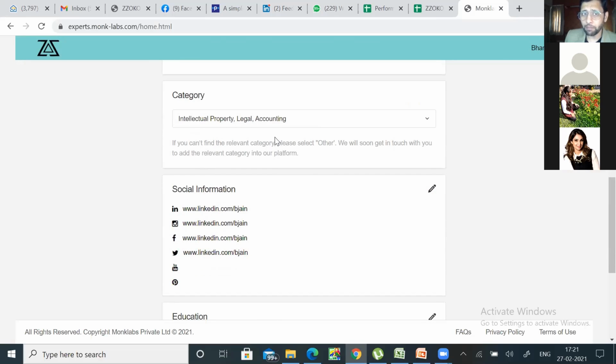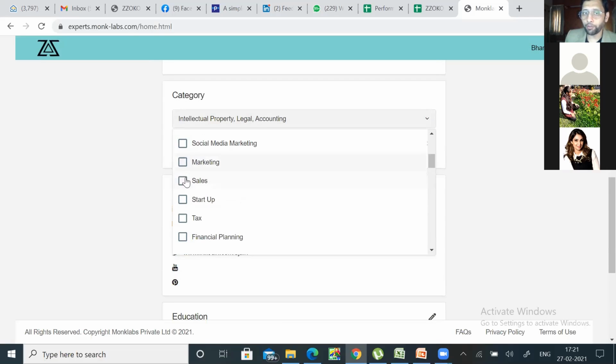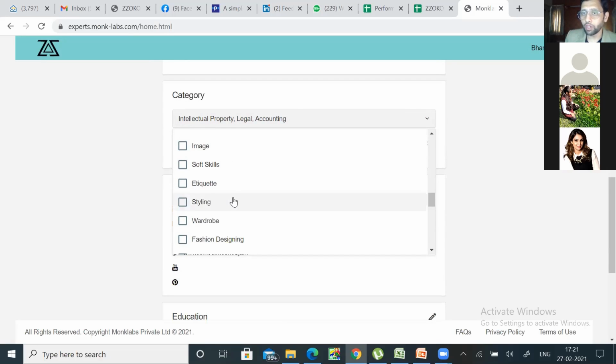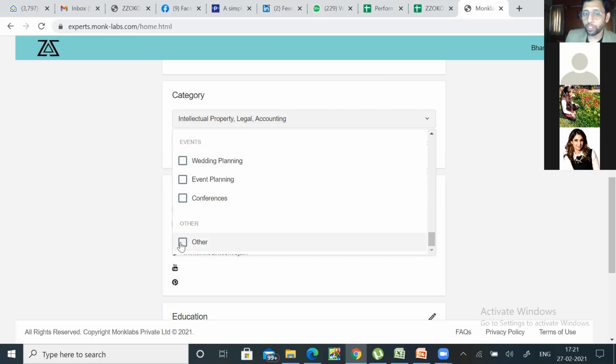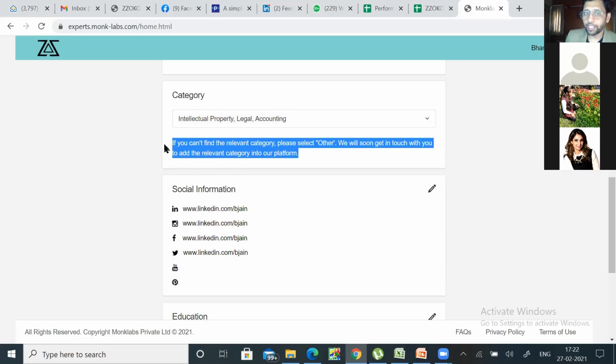Next one is the category part. We're still building a lot of new categories, so you can click on whatever is apt for you. There might be a chance that 1 or 2 categories in which you are an expert might not be available. So you can just press Other. As soon as you press Other, within 2 or 3 days we get in touch with you, find out what your category is, and make sure it's added to the category list.